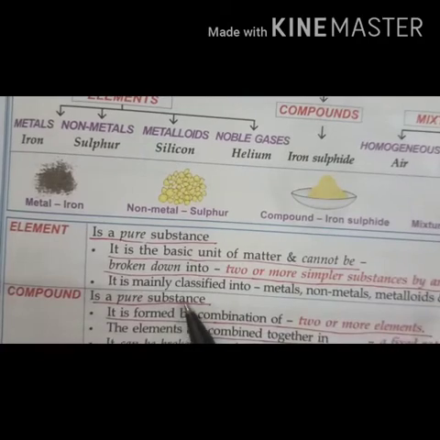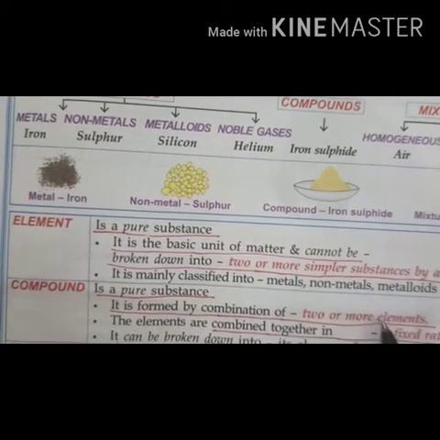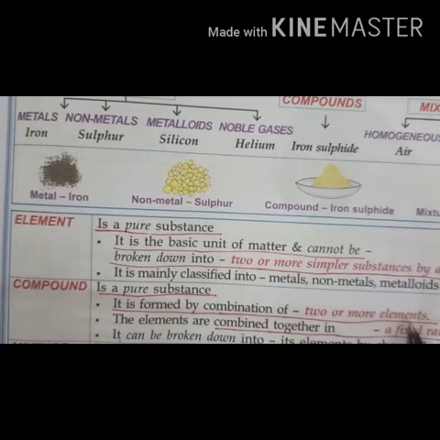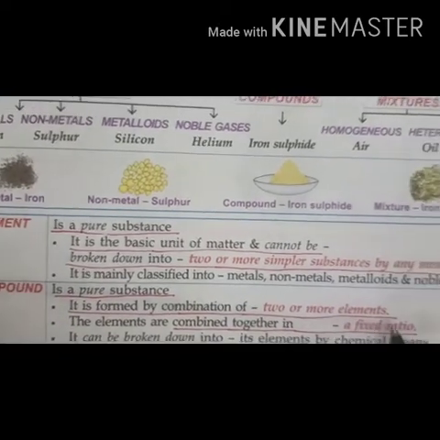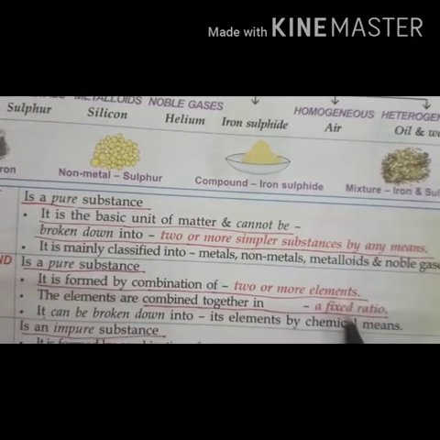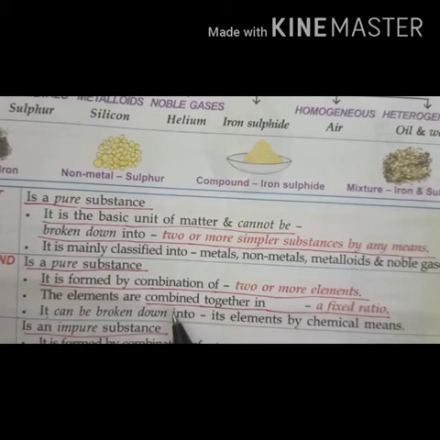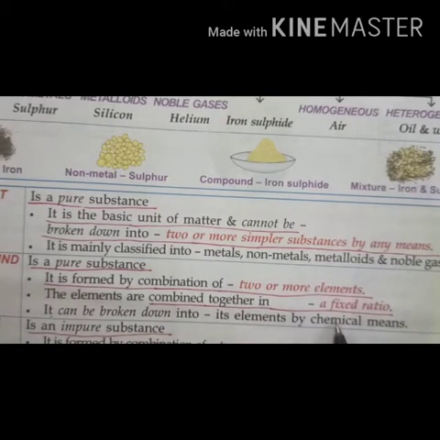Next, what are compounds? Compounds are also pure substances, formed by the combination of two or more elements combined together in a fixed ratio, and they can be broken down into their elements only by chemical means, not by physical means.